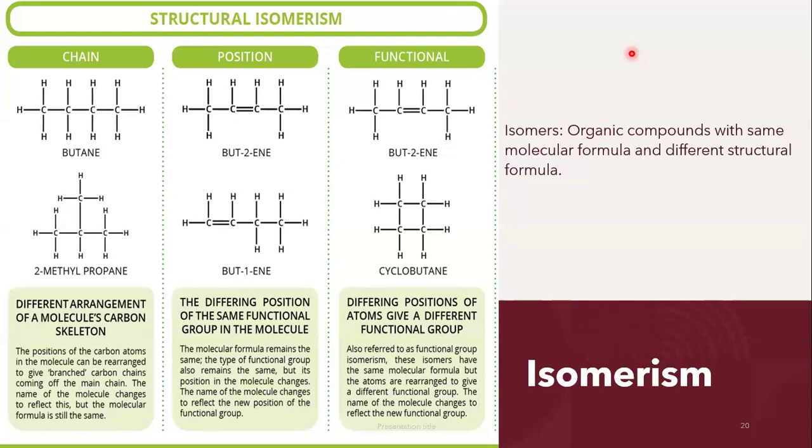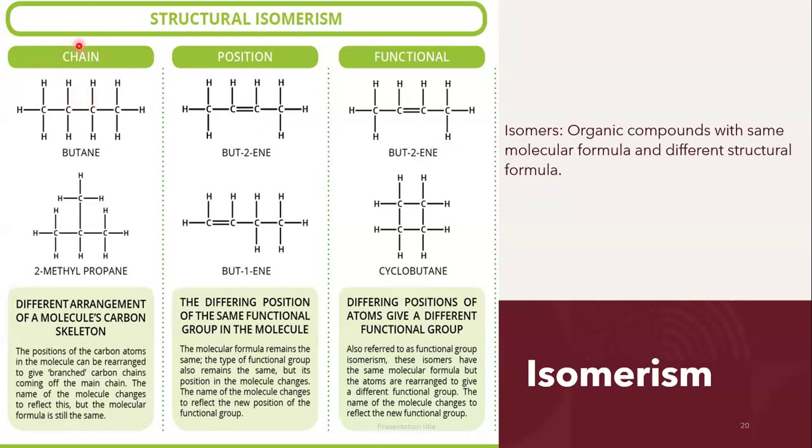Now, whenever you're trying to make an isomer, there are 3 things you can do. First, consider changing the position of the functional group. That's the first thing I want you guys to do. Consider changing the position of the functional group. Okay, the functional group is on carbon atom number 1. What if I move it to carbon atom number 2? OH group. What if I move it to carbon atom number 4? First of all, start by changing the position of the functional group.